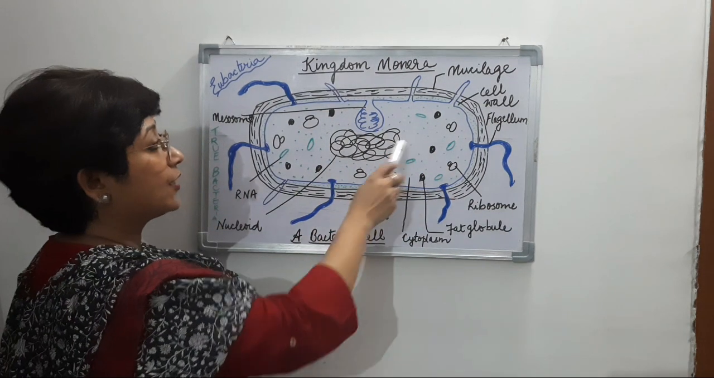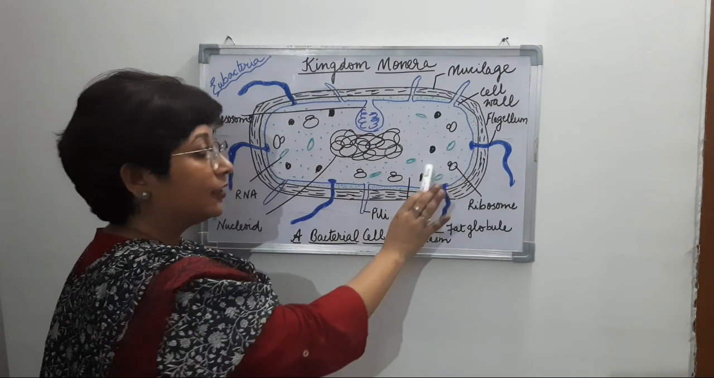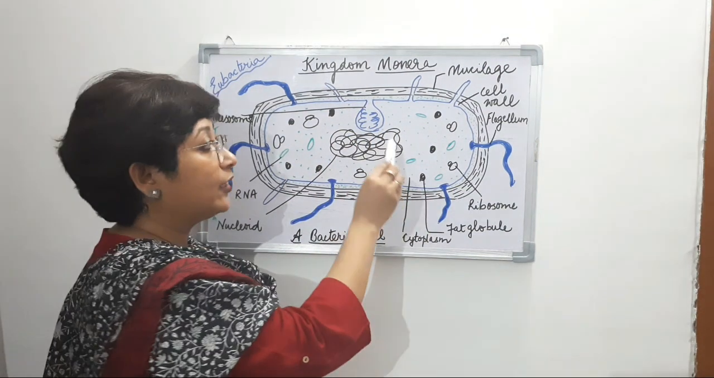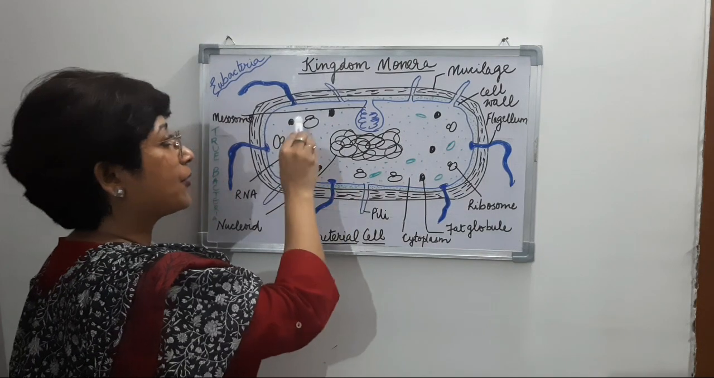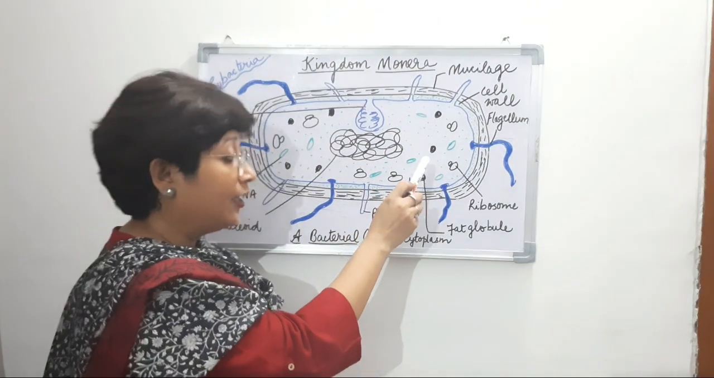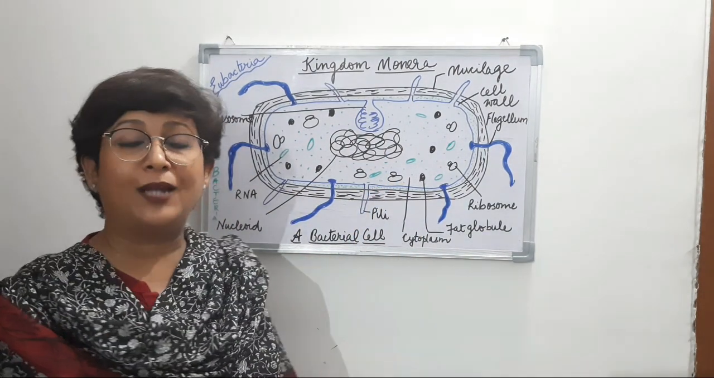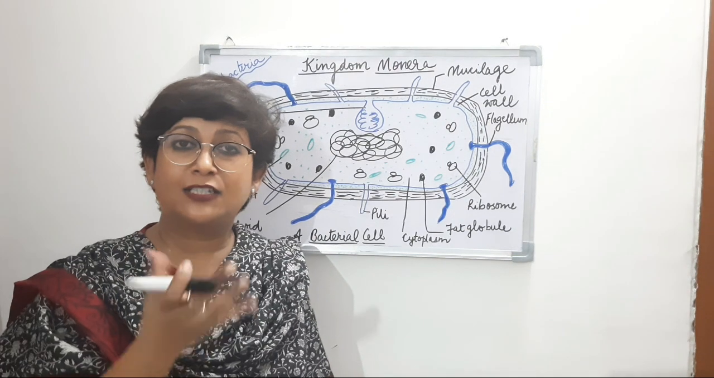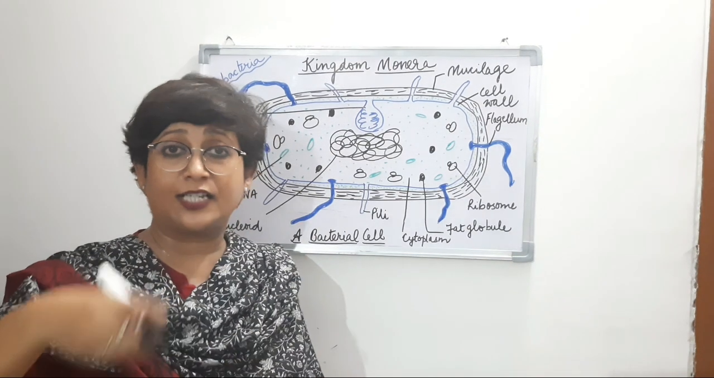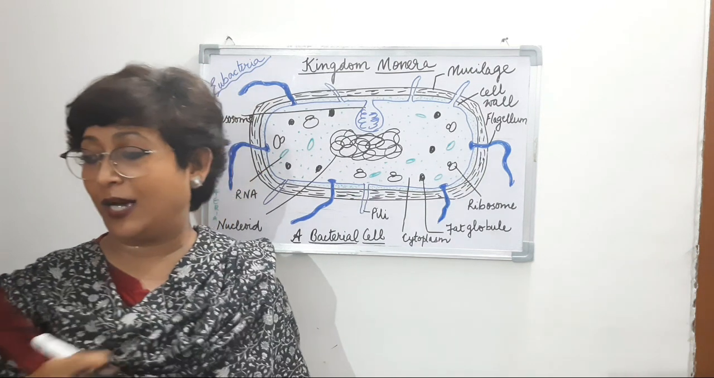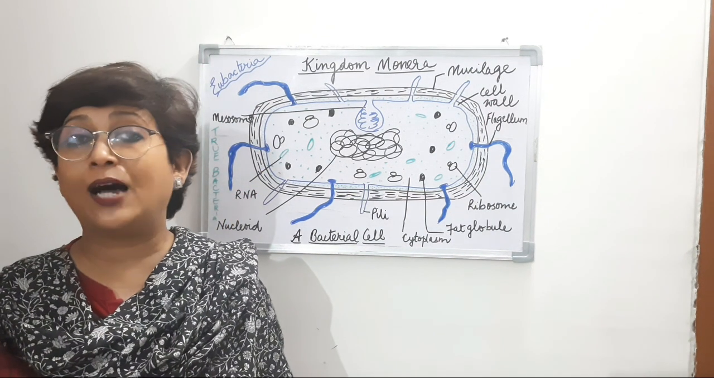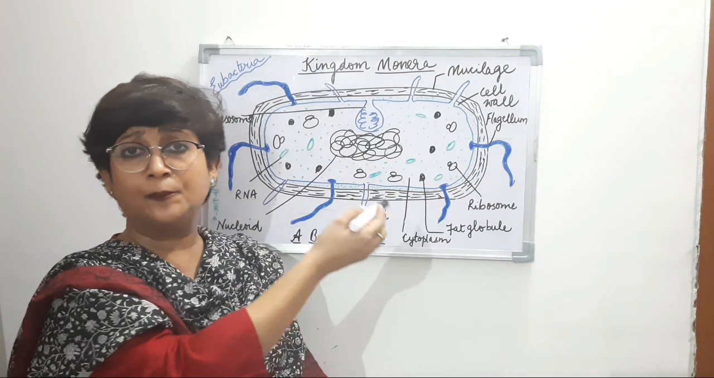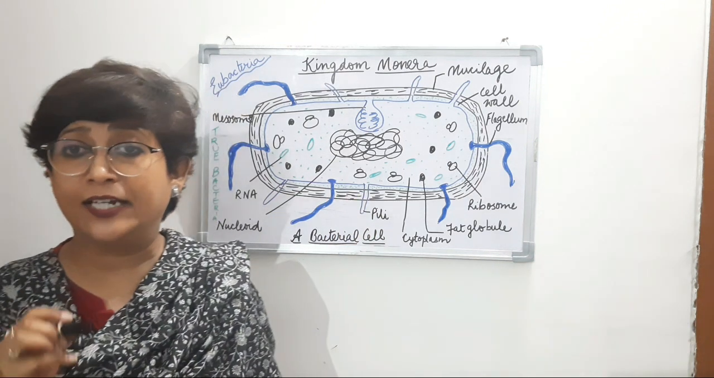Now this matrix together, that is the fluid that is there, along with all the substances that are present inside this fluid, it is known as cytoplasm, right? So the matrix, the main content inside the cell is called the cytoplasm. Now what does the cytoplasm of a bacterial cell contain?